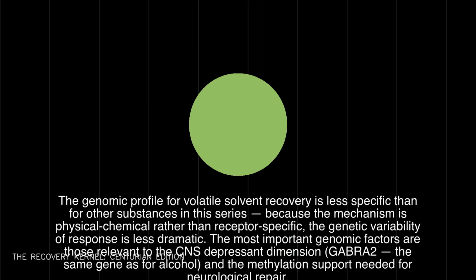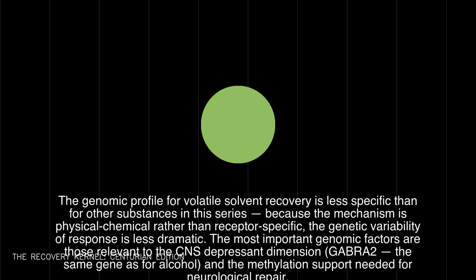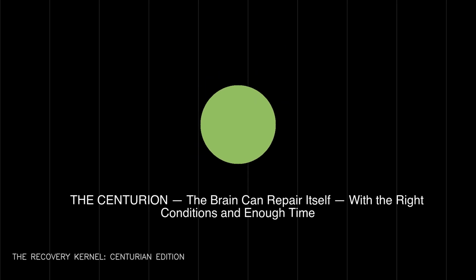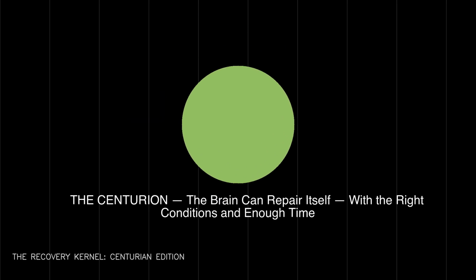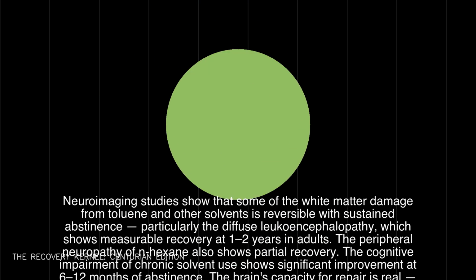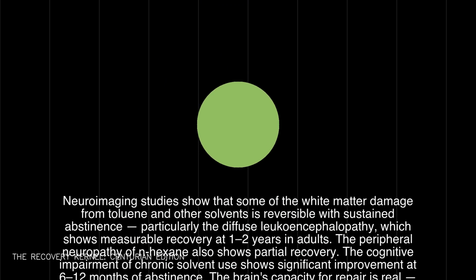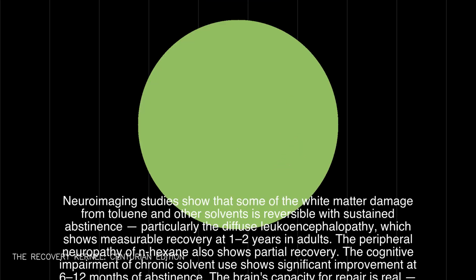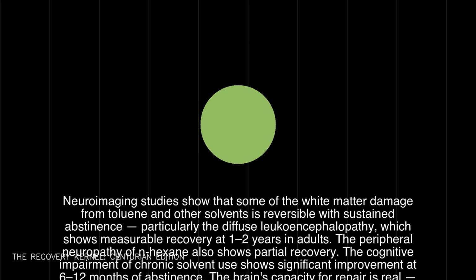Section 3A, Biological Reconstruction, Solvent Recovery. Classical building the centurion, the brain can repair itself, with the right conditions and enough time. Neuroimaging studies show that some of the white matter damage from toluene and other solvents is reversible with sustained abstinence, particularly the diffuse leukoencephalopathy, which shows measurable recovery at 1 to 2 years in adults. The peripheral neuropathy of N-hexane also shows partial recovery. The cognitive impairment of chronic solvent use shows significant improvement at 6 to 12 months of abstinence. The brain's capacity for repair is real, but it requires the conditions and the time.